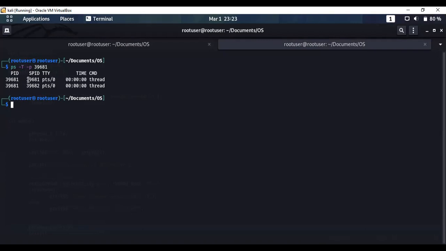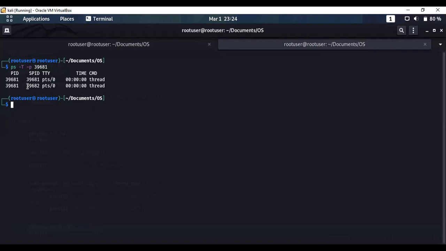And now let's understand what these two threads are. The first thread is the main execution process of the file thread.c. When we compile the file, this process 39681 comes into action. But when we execute the file and it reaches the pthread_create function, it reads an instruction to create a new thread for the particular function thread_task.